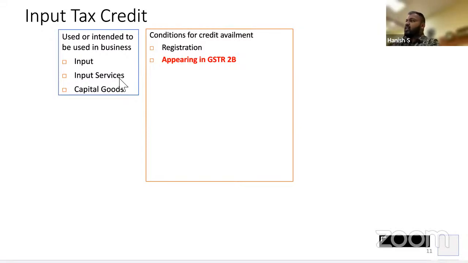But assuming Aditi is not registered, she is a student. Okay, she is not registered under the GST law. I will report it in a table called B2C, business to customer. Pradyumna and Shruti, I will upload in B2B, which is business to business. Okay, so that is when I'm filing my GSTR1 on 11th of next month. So if we are talking about March now, for the month of March, I will file my GSTR1 by 11th of the next month. Is this clear?